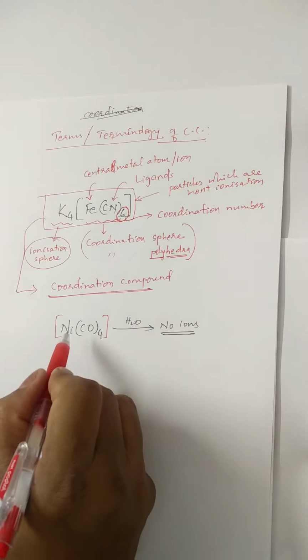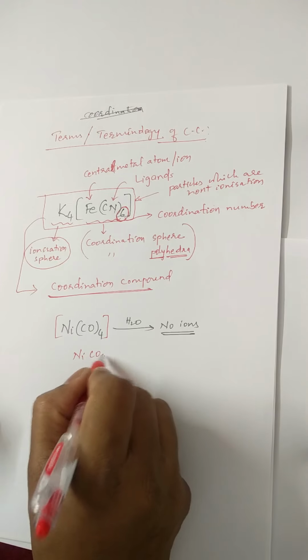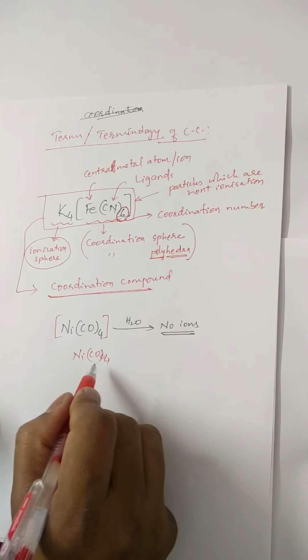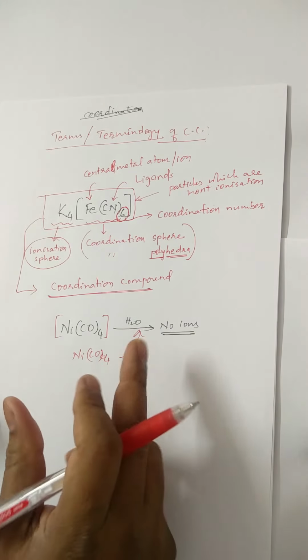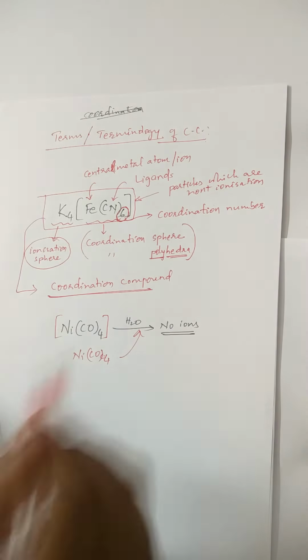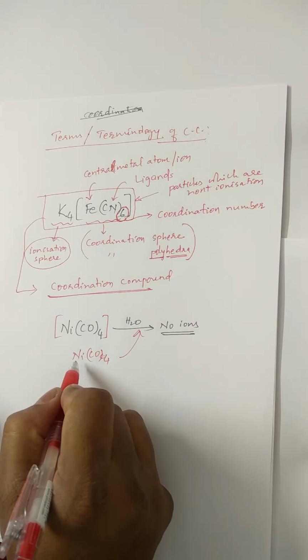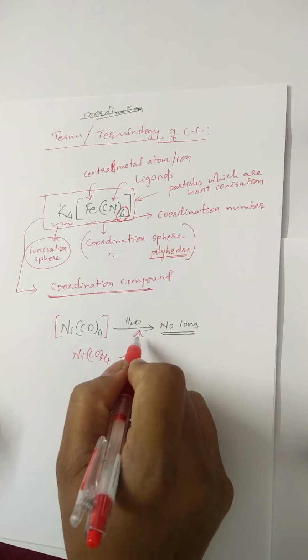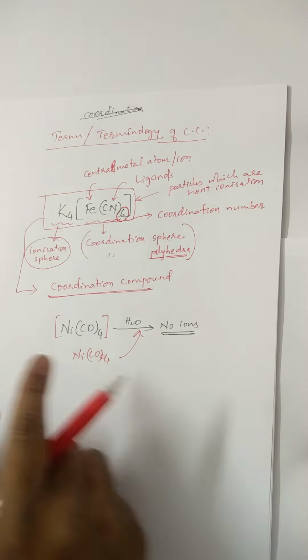If you do not use square bracket, it simply means that it will not ionize in water. And if you use square bracket also, no problem. Please find the difference.